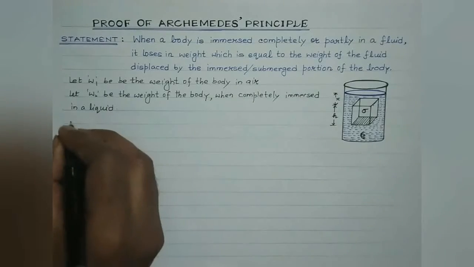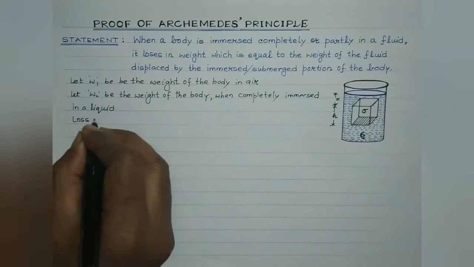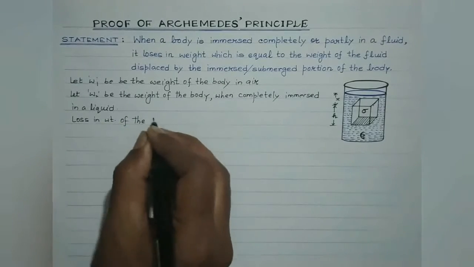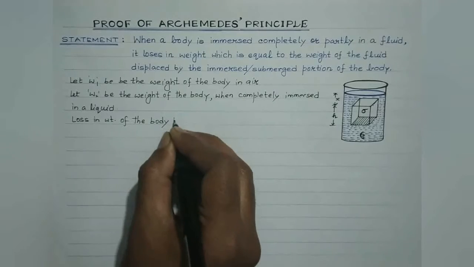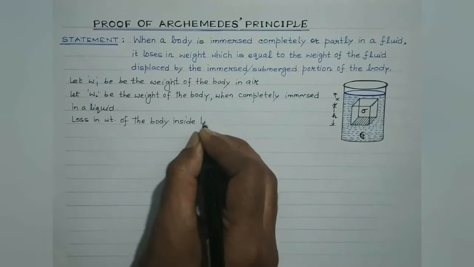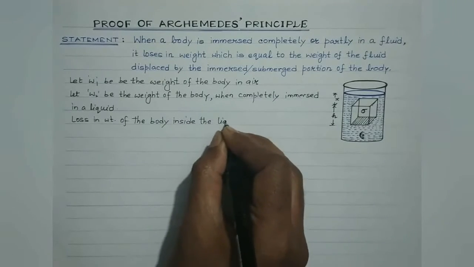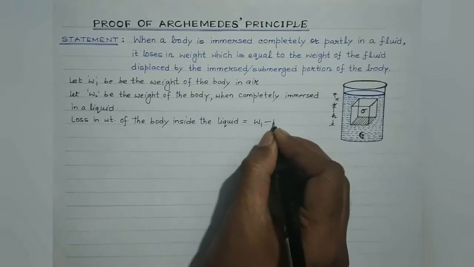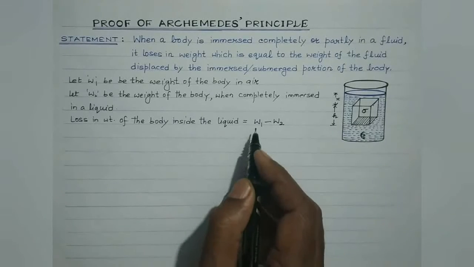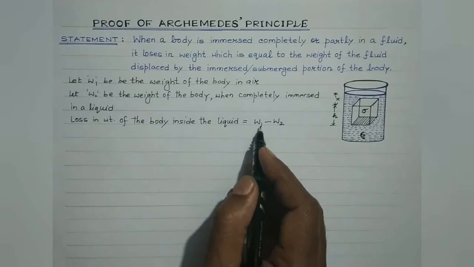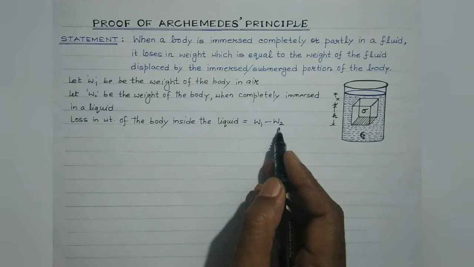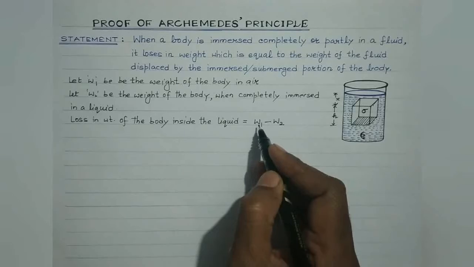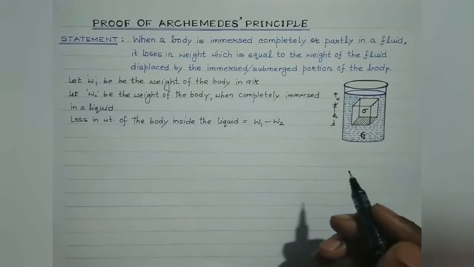So, the loss in weight of the body inside the liquid would be obviously given by W1 minus W2. W1 is the weight of the body in air or vacuum. W2 is the weight of the body in the liquid when it is completely immersed. So the difference between these two will give us the loss in the weight of the body.